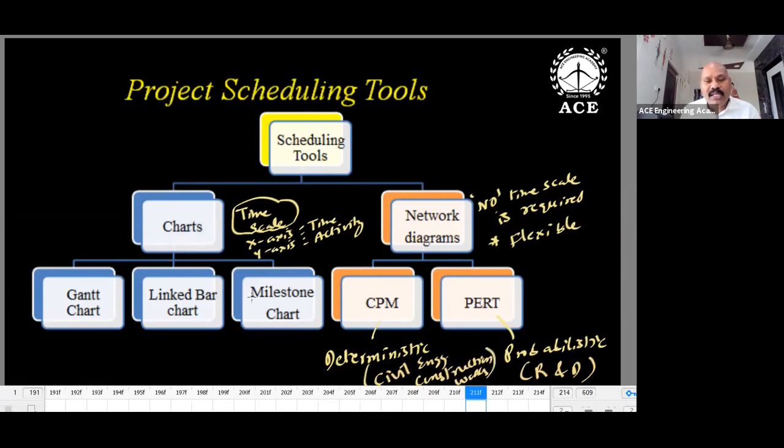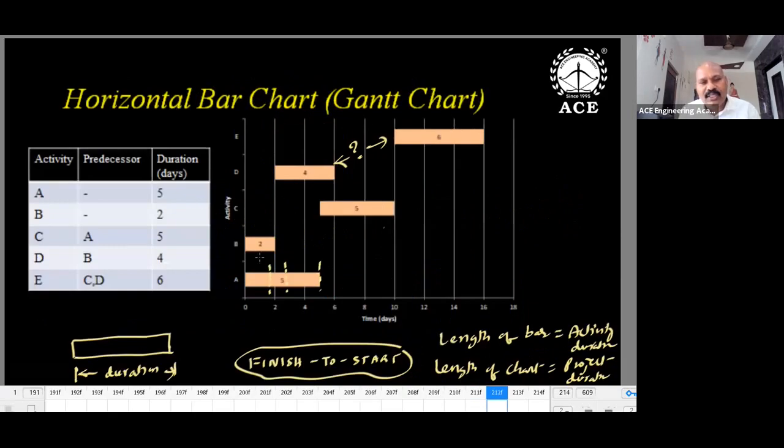This milestone chart is also used for monitoring. That's why it is also known as a monitoring tool, horizontal bar chart or Gantt chart. Then how is it shown?